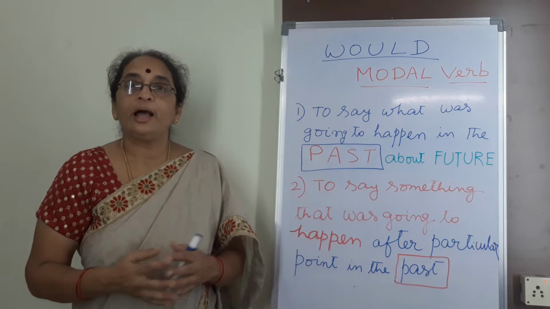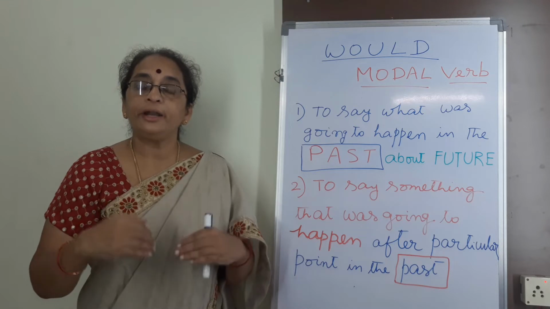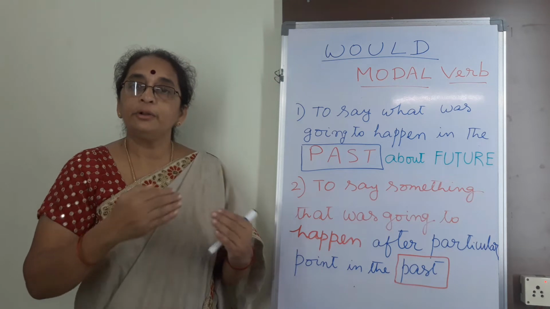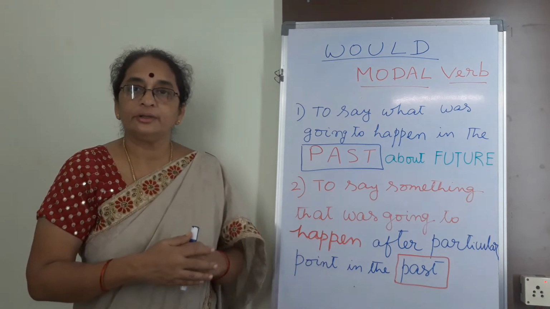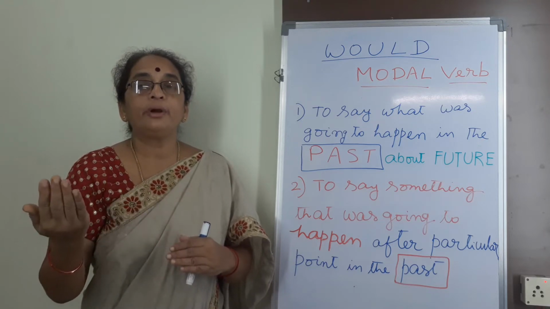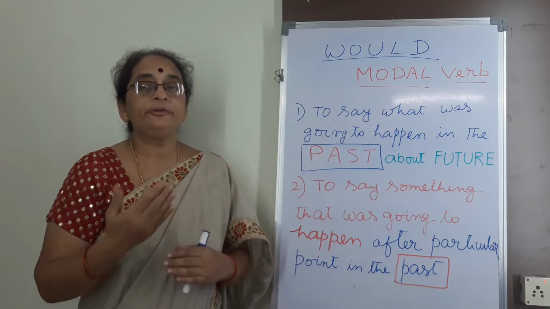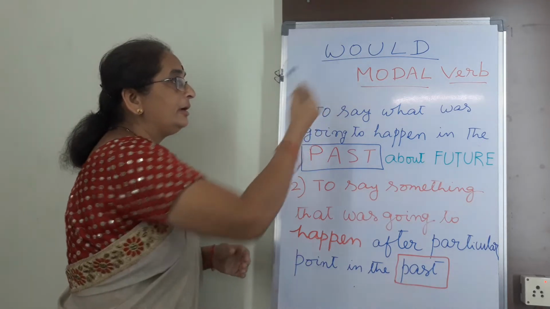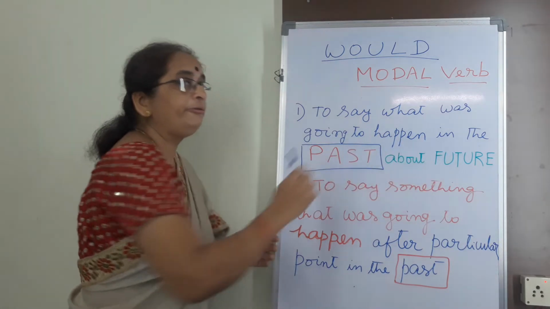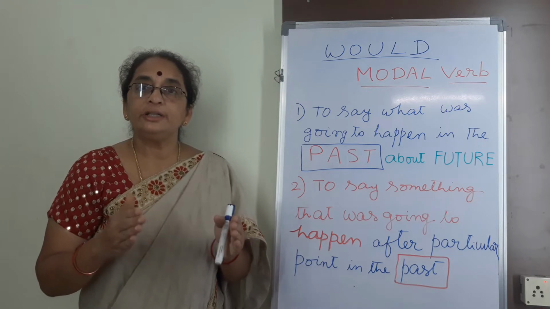I told my friend that I would go on leave next week. I told my friend that I would go on leave. So it means I told my friend, it's past. It's already completed action. That I would go on leave. I may go after 1 day or 2 days or 1 week, after 1 month. It's in future. So would tells us an action of the past about future. So try to differentiate between these two.